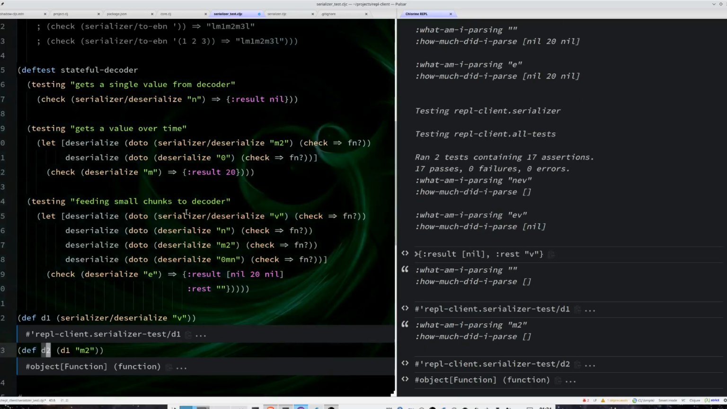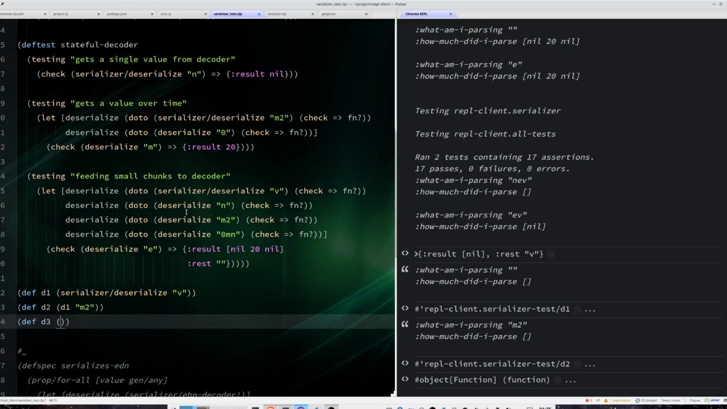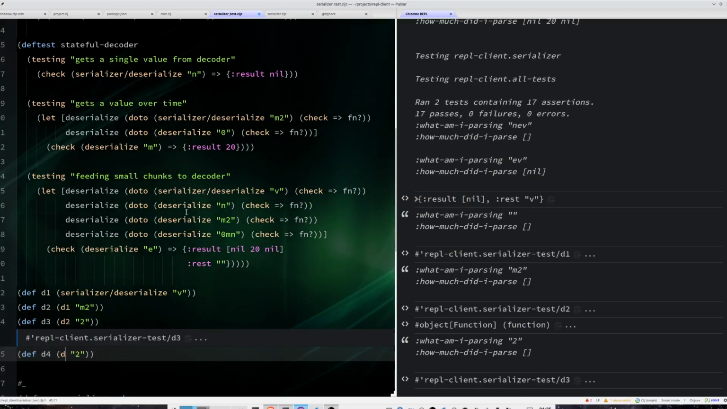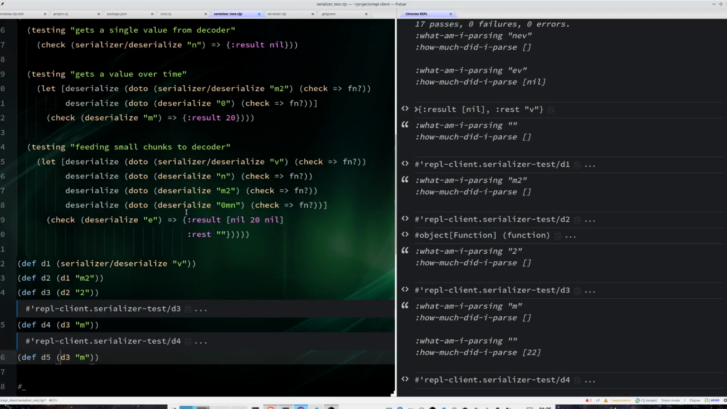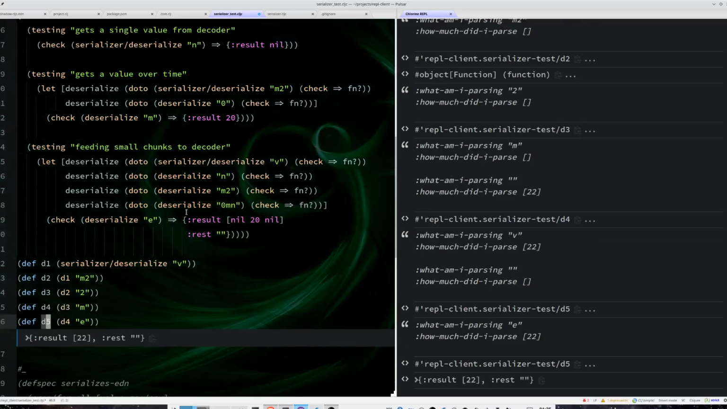So this is not yet complete, as you can see. So let's start the D3 with like D2 with the number 2. Let's put D4, the result of D3, with the end of the number. And finally, let's put D5 with D4, oh, with the end of the vector. And now D5 contains the result. It's a vector with the number 22 inside of it. It closes the number, it closes the vector. Okay,